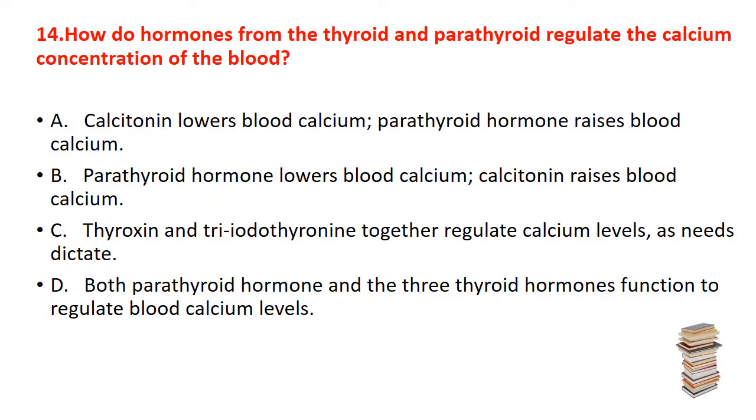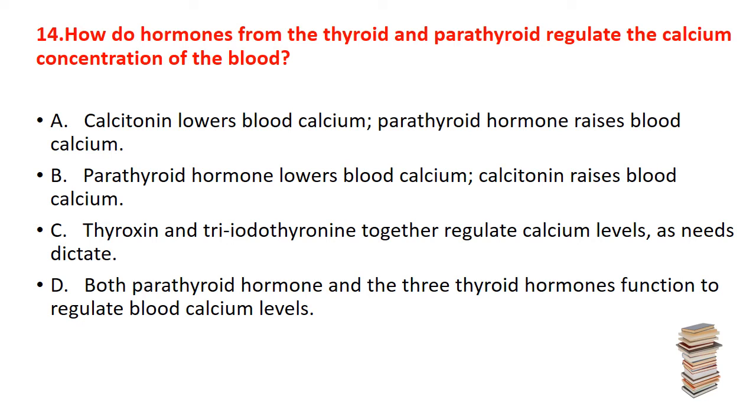Now, the question 14. How do hormones from the thyroid and parathyroid regulate the calcium concentration of the blood? The option is A, calcitonin lowers the blood calcium and parathyroid hormone raises the blood calcium. B, parathyroid hormone lowers the blood calcium, calcitonin raises the blood calcium.